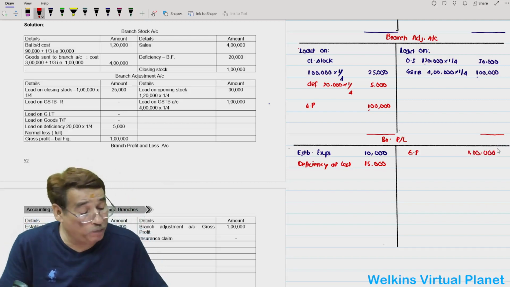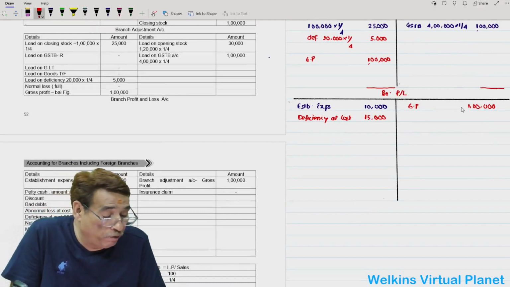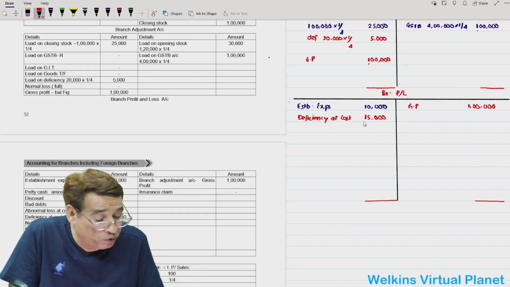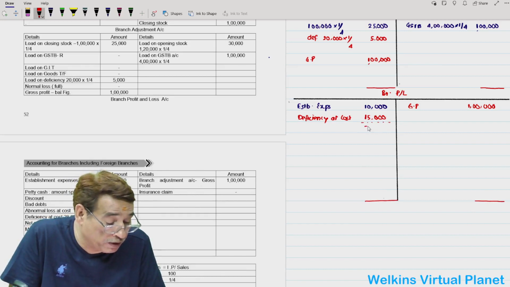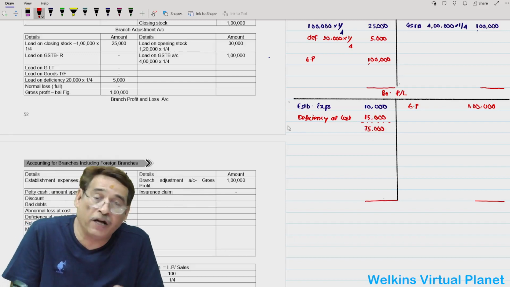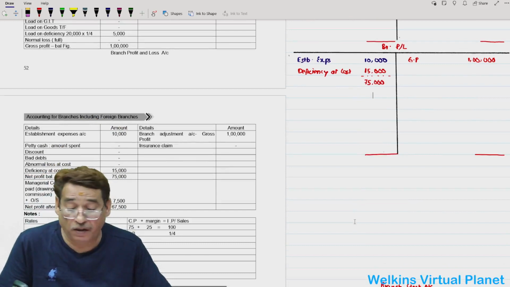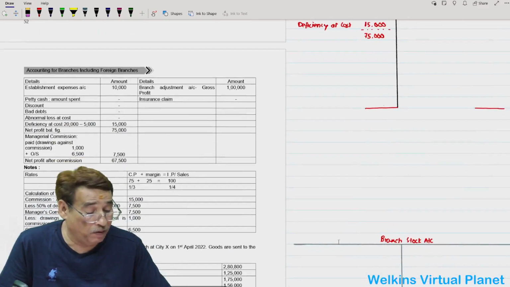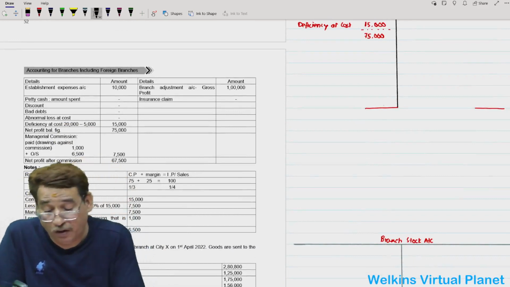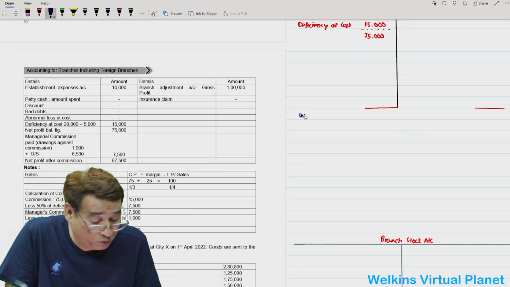Now at this particular point, if suppose I am going to ask you, from 1 lakh, if I am going to subtract 25,000, what will be my profit? This is 75,000. This is my profit, or this is the profit at this moment before commission. Correct? Now, the main point of the question was computation of commission due. See here, workings in the working notes, what I will have to do.